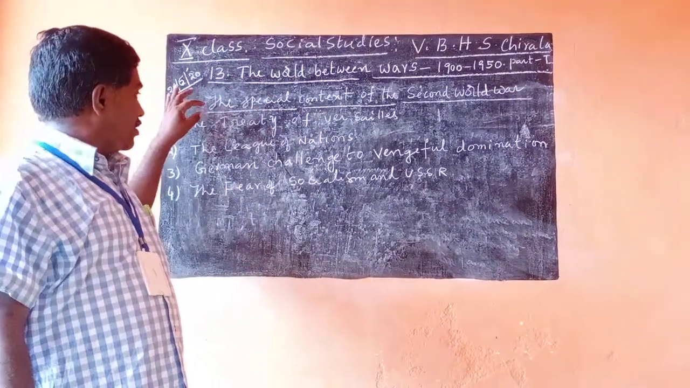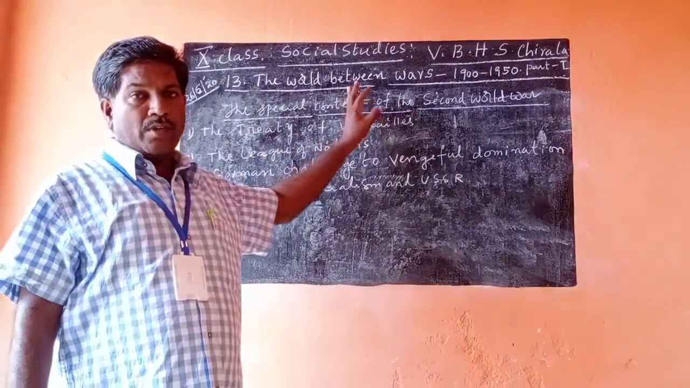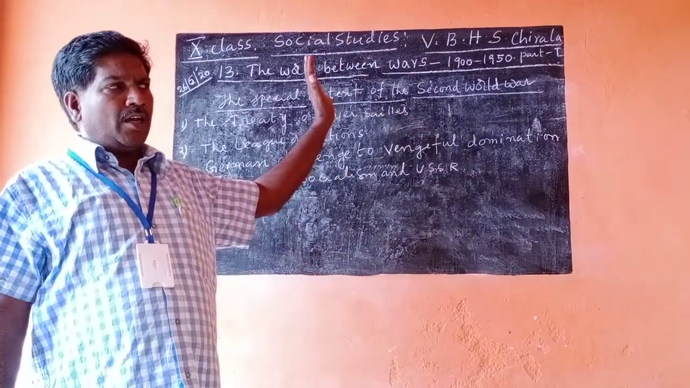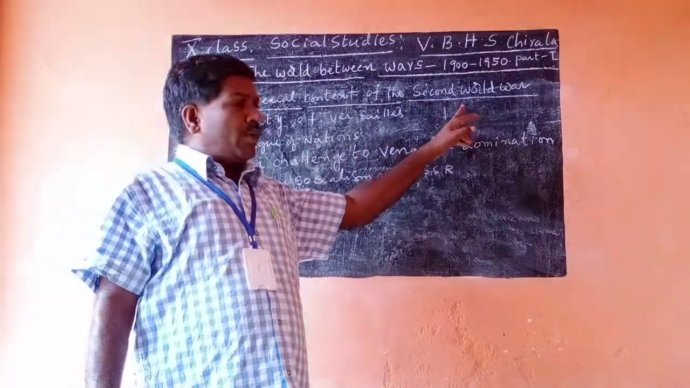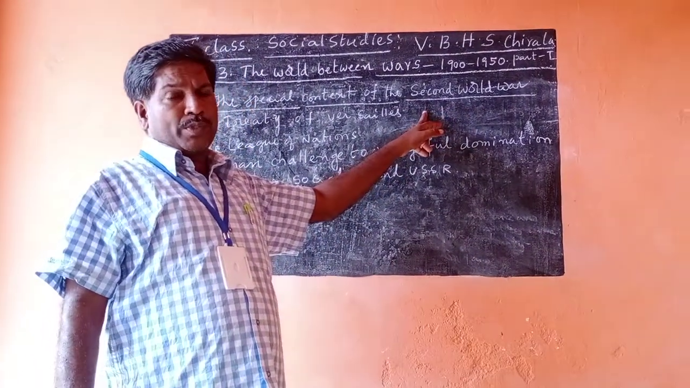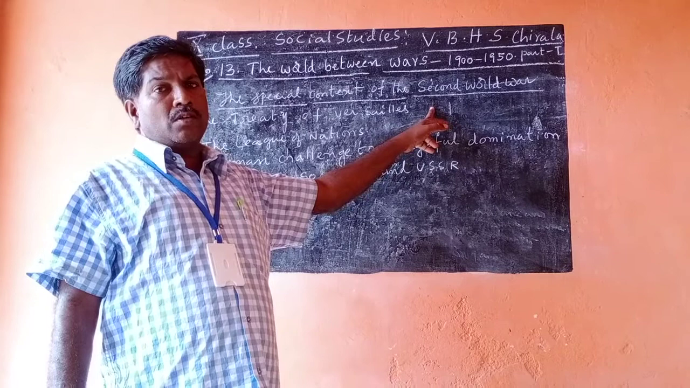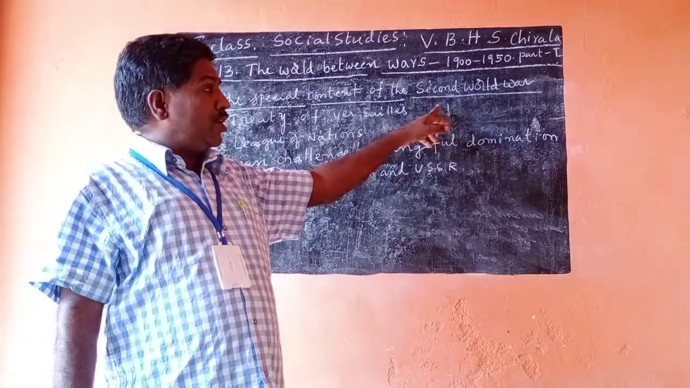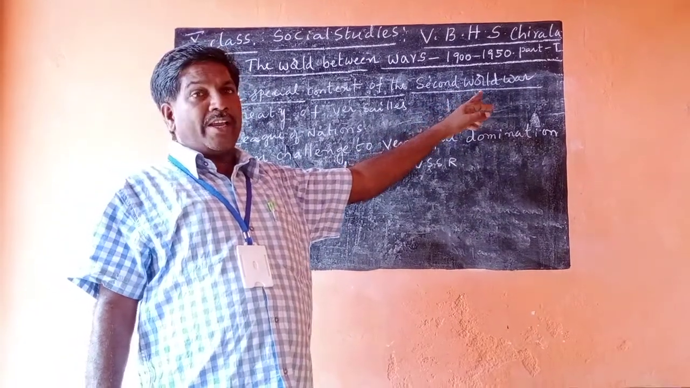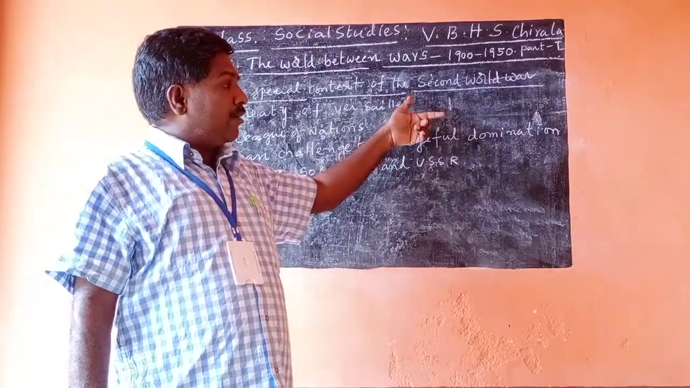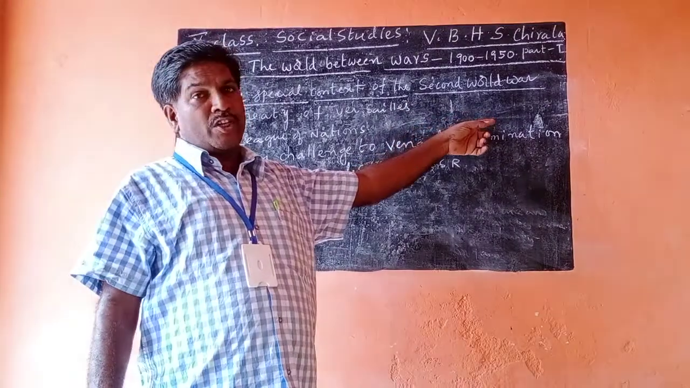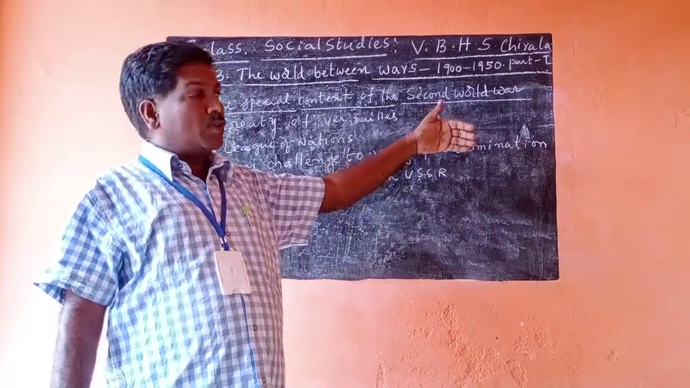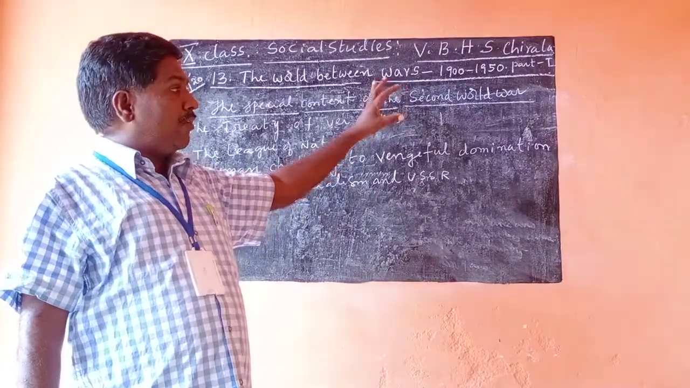Number one is the Treaty of Versailles. The Treaty of Versailles is a cause for the Second World War. Why? World War I happened between two groups. What are the two groups? You know that Germany is the head of one group and Britain is the head of the other. Germany, Austria, Hungary, Italy are one group, and Britain, France, Russia and Serbia are the other. So these are the two rival groups.